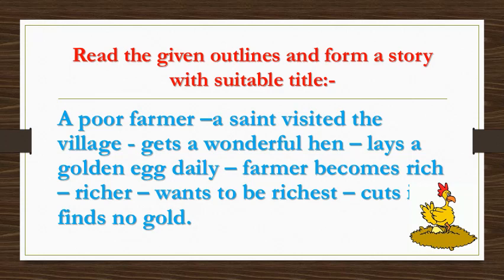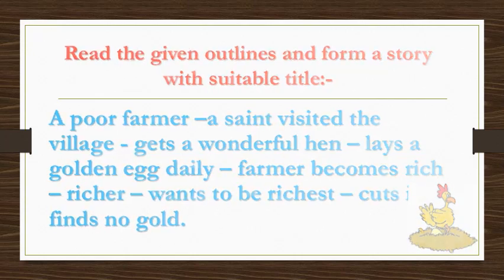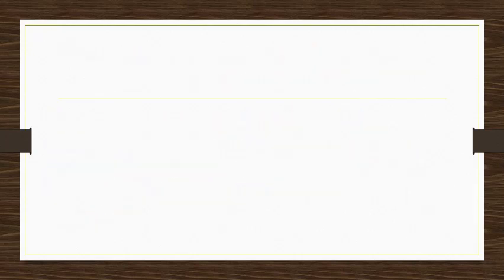So now children, we develop these points into a complete story. Let's think about the title of the story since the story is about a farmer. Let's develop these points into a complete story.